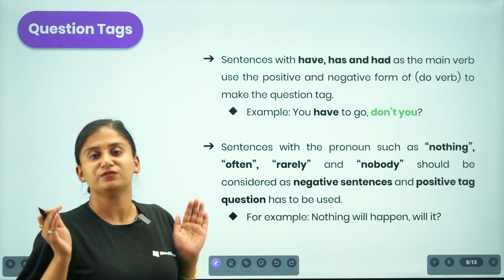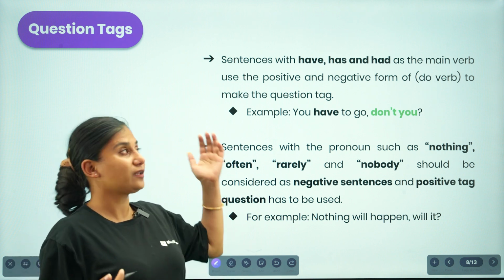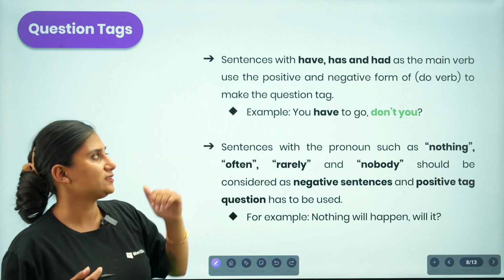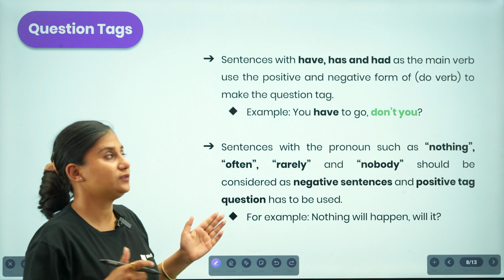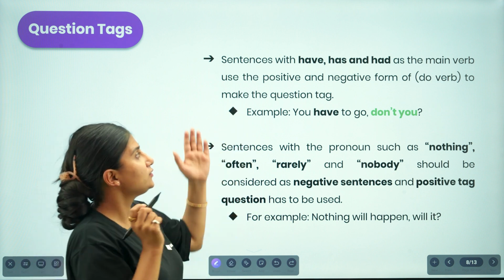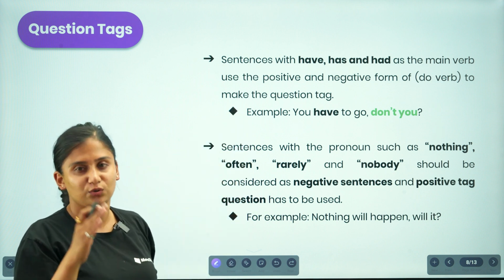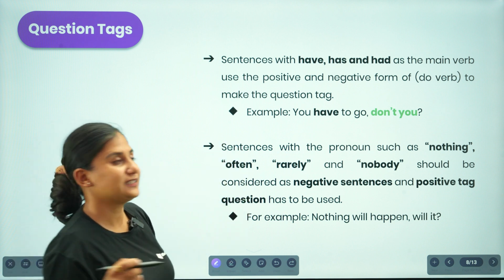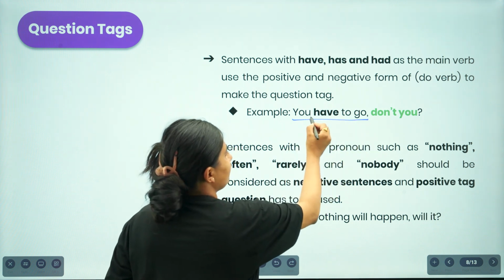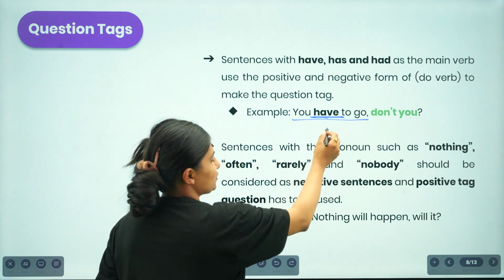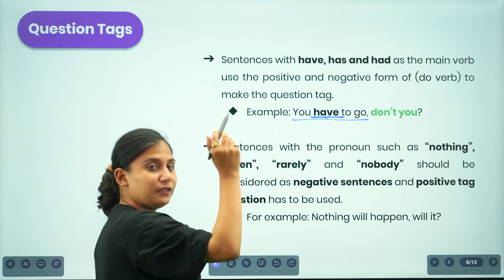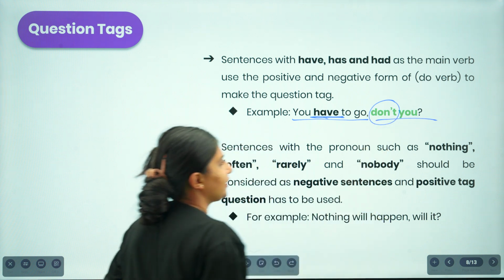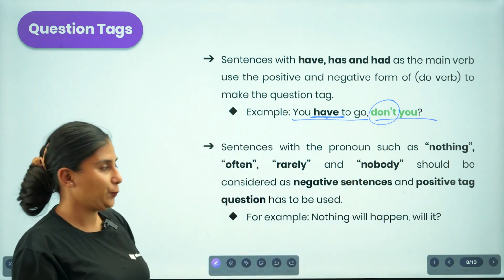If a statement provided to you includes these three, has, had and have, use the positive or negative form of the do verb. If you receive has, had or have, you are supposed to use either the positive or negative based on the statement provided to you. You will be using the do form to make a question tag. For example, you have to go. Here we are provided with have. This is the present one, and the statement here is in a positive form. Then while creating a tag question, you are supposed to create a negative one, and of course the do verb is used, and the negative do verb would be don't you.